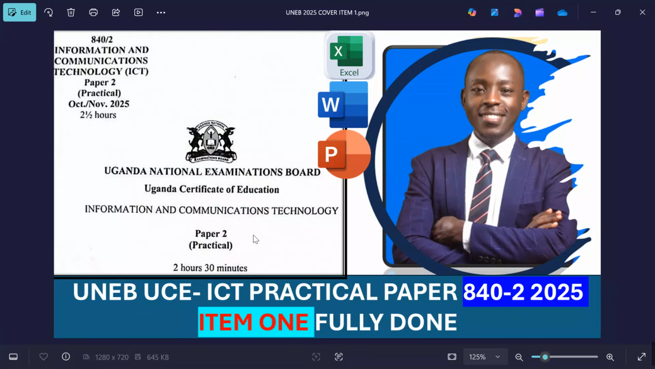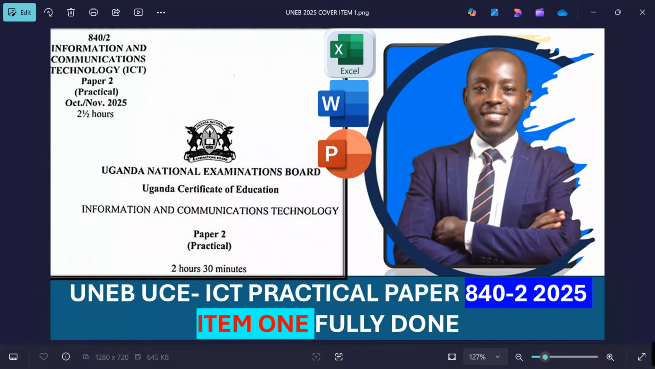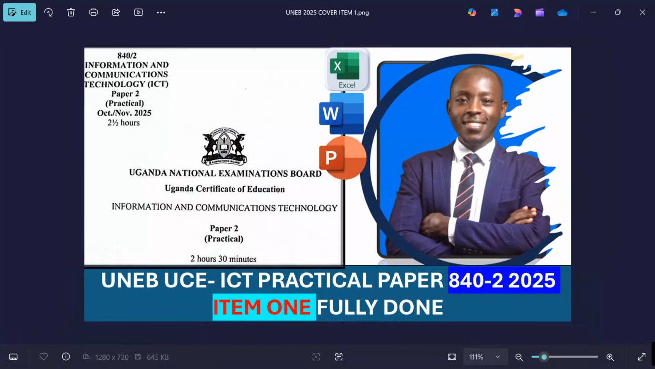This is my own content, my ideas that I would think if the learner was to do this item, what they could have done well. So this is your ICT tutor. Today we are going to be rushing through to see what we are supposed to do in this item for 2025 paper 2, item number 1.